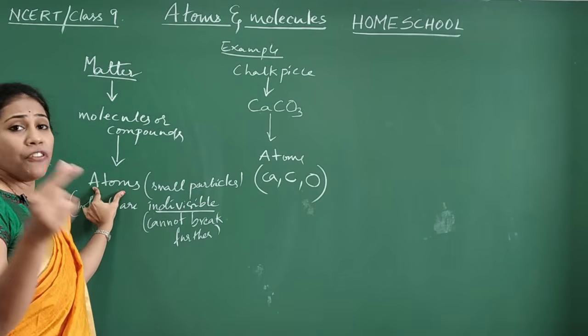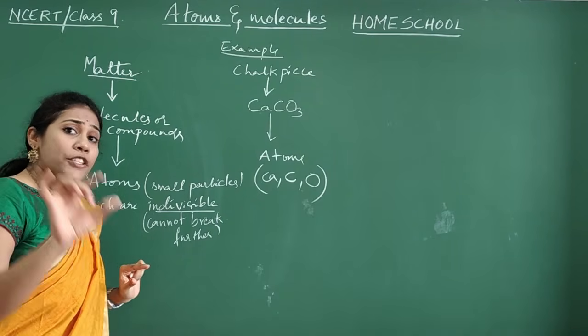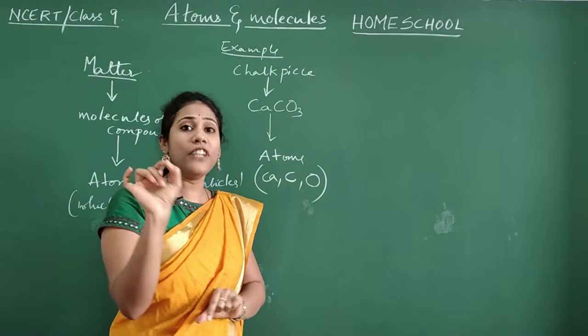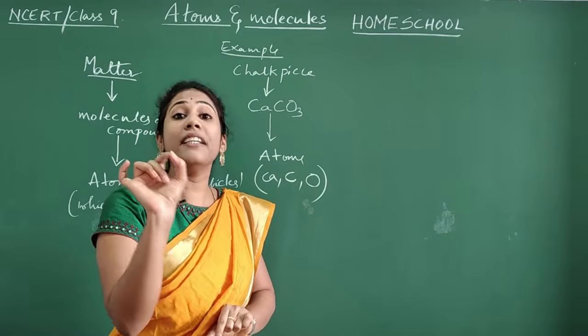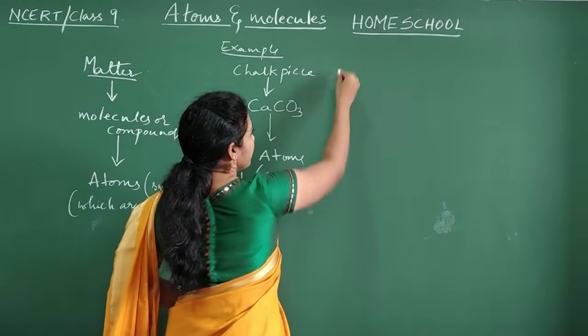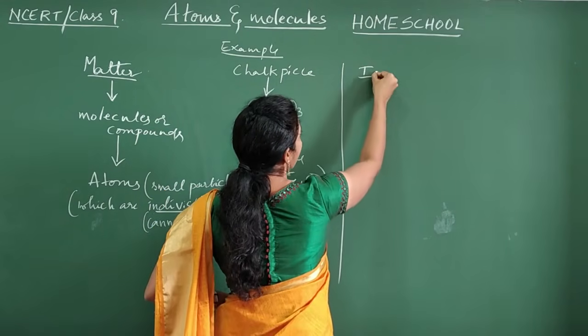That's the problem. So actually, whatever I told now, that each and every matter is made up of small particles called atoms, this was the concept told by the Indian philosopher called Kanada. Who is that? Maharishi Kanada, an Indian philosopher.